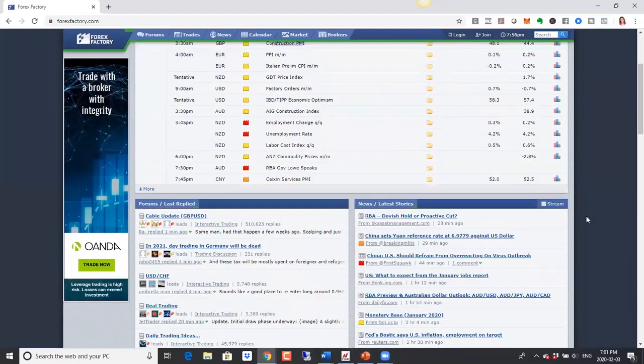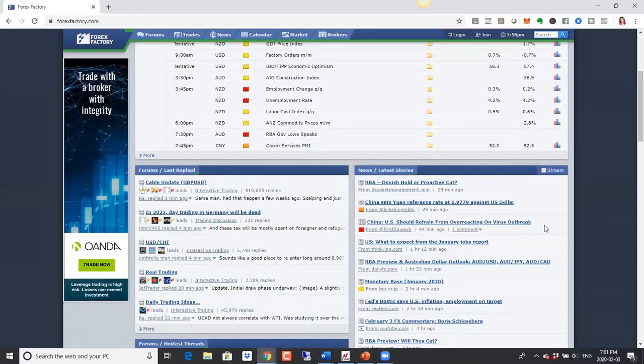Oh, actually, another thing in coronavirus, we did see some comments out of China saying that US should not overreact to the virus outbreak, and they're looking for some support from the US in terms of finding a cure for that, and also some support in terms of monetary support as well.